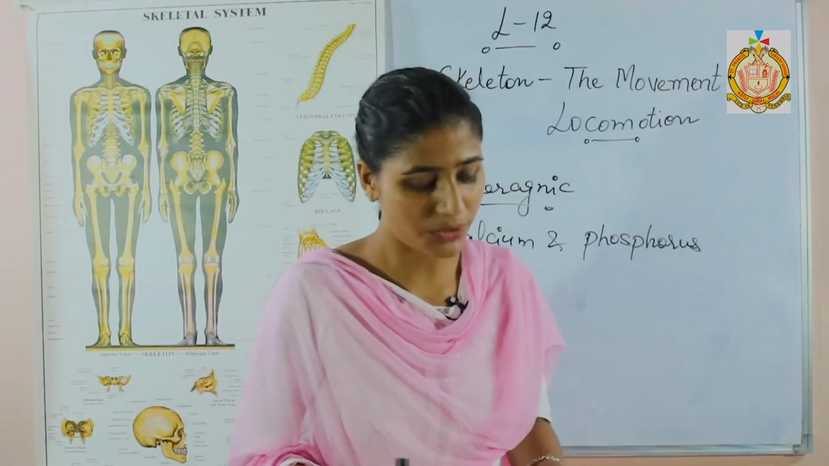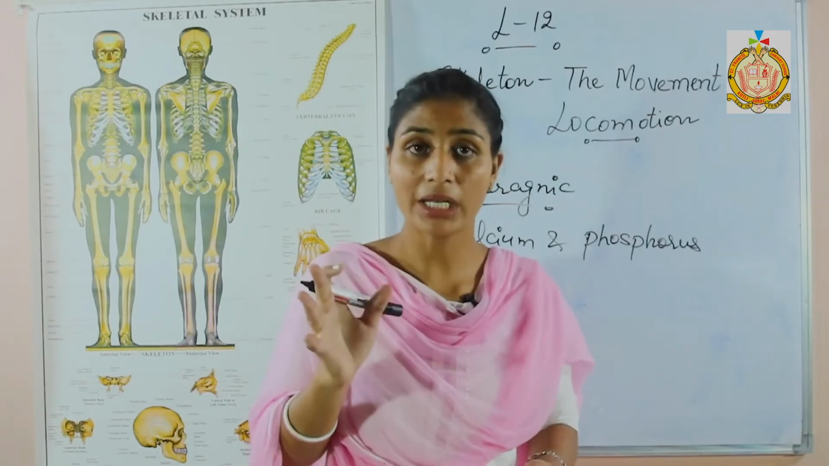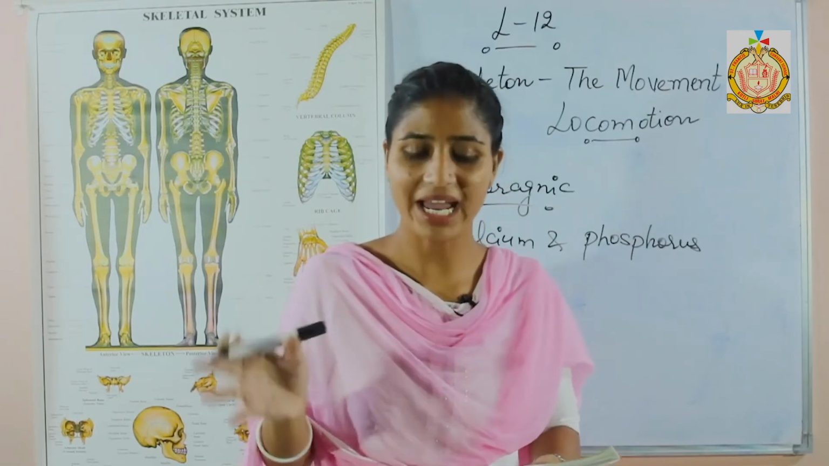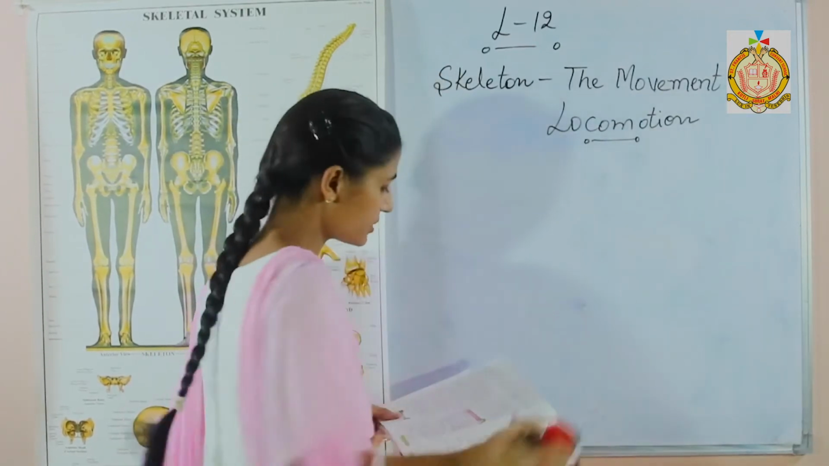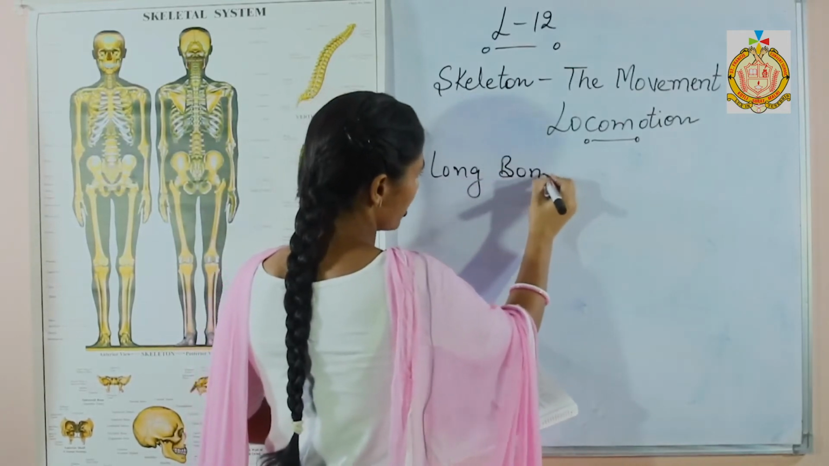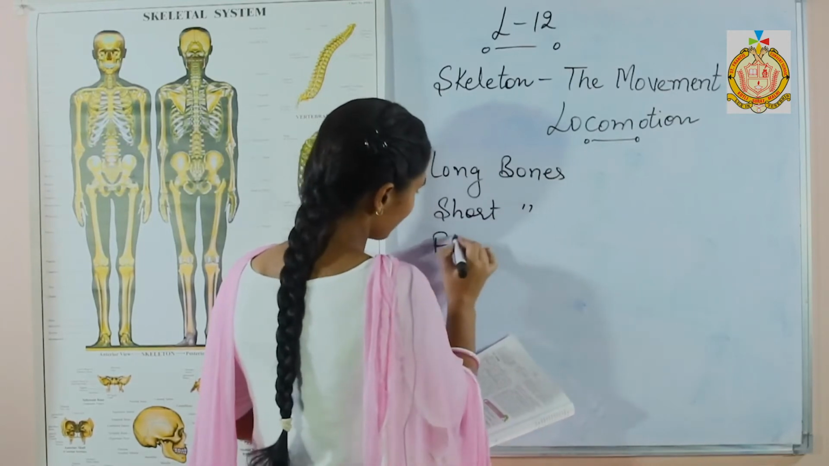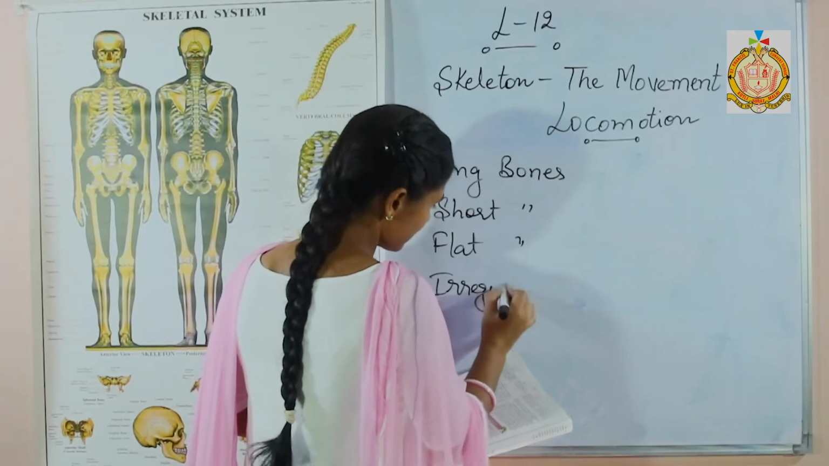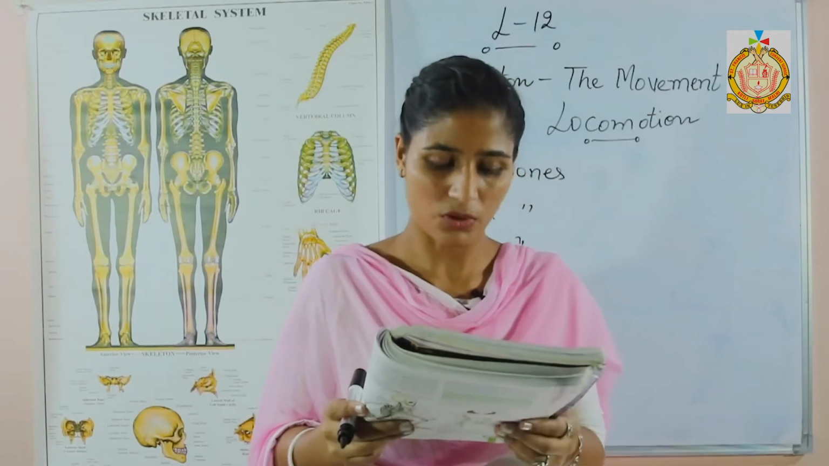Next, we are going to discuss the classification of bones on the basis of shape. There are four types of bones on the basis of shape: long bones, short bones, flat bones and irregular bones.